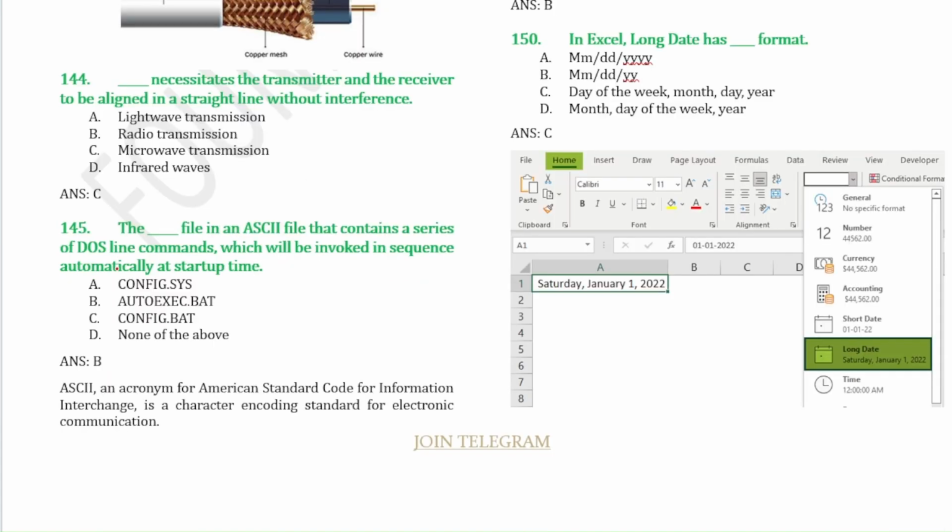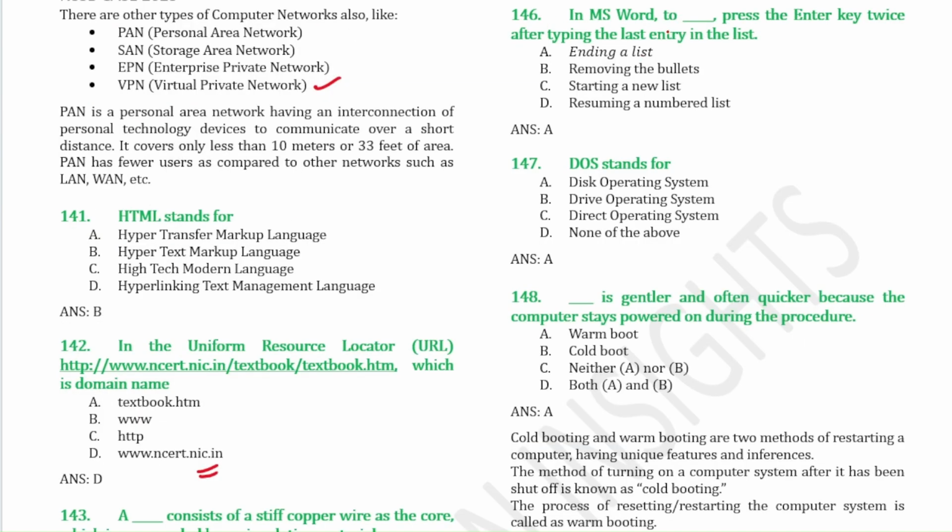Next question: the dash file is an ASCII, that is American Standard Code for Information Interchange, file that contains a series of DOS line commands which will be invoked in sequence automatically at startup. This one is autoexec.bat. Next question: in MS Word, to dash, press the enter key twice after typing the last entry in the list. So that is ending a list. DOS stands for disk operating system.